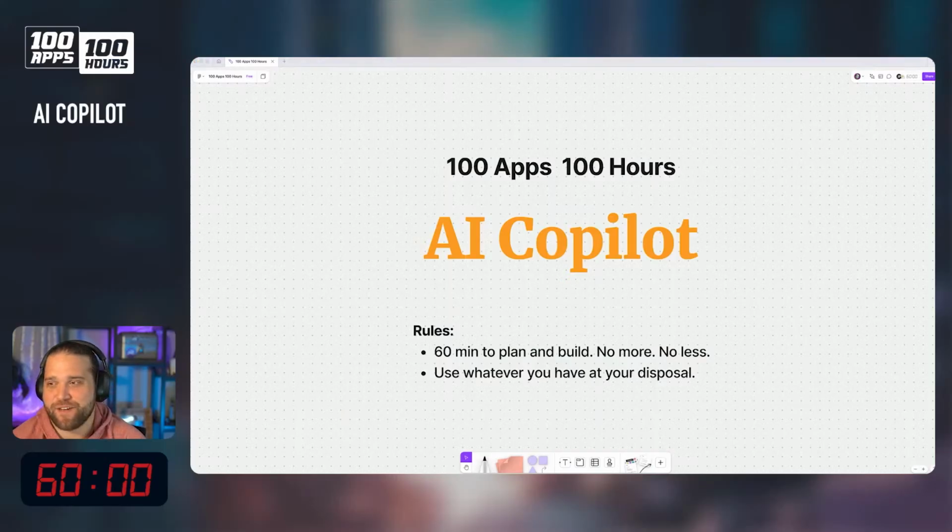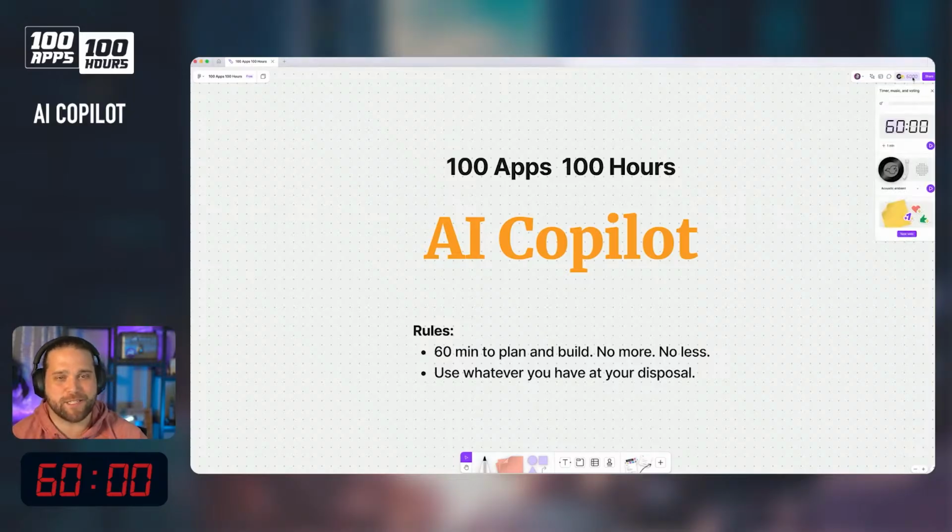The second rule of 100 apps, 100 hours is use whatever you have at your disposal. So AI tools, past projects, if my kids could code at this point, I'd probably leverage them. But it should be a fun episode today. Let's dive in and try and figure out what we're actually doing. Let's put 60 minutes on the clock.